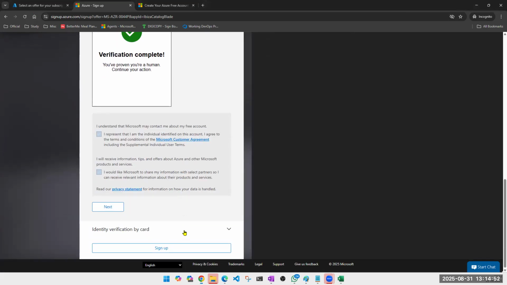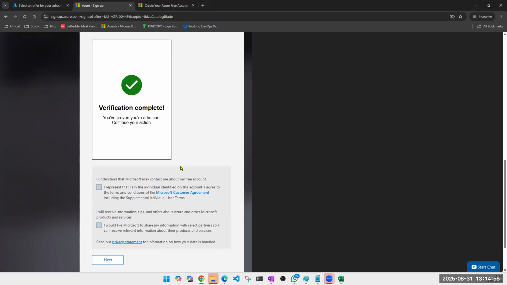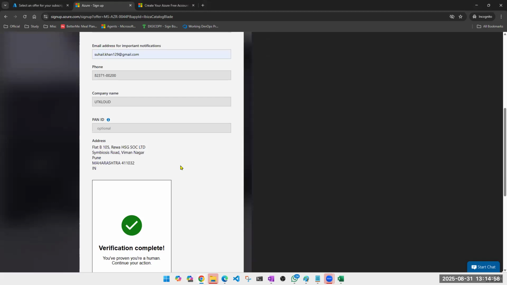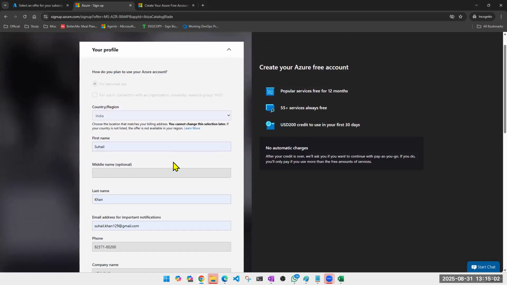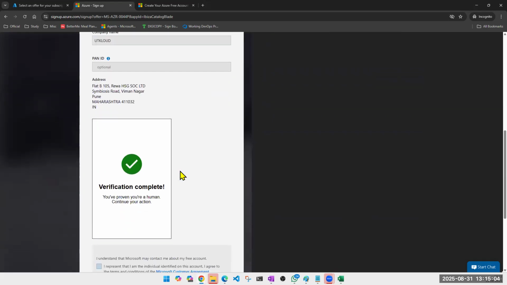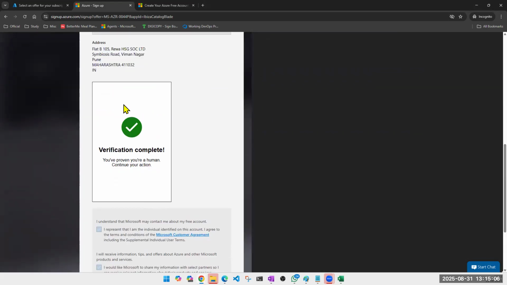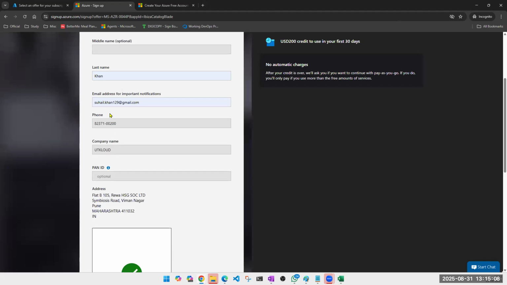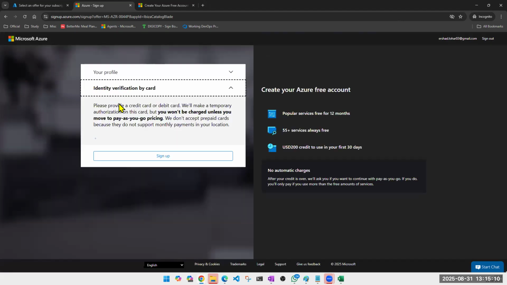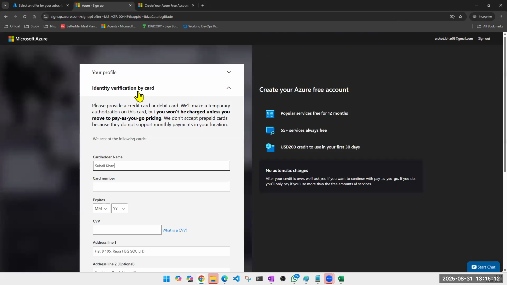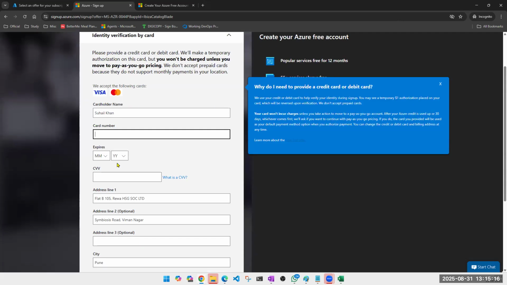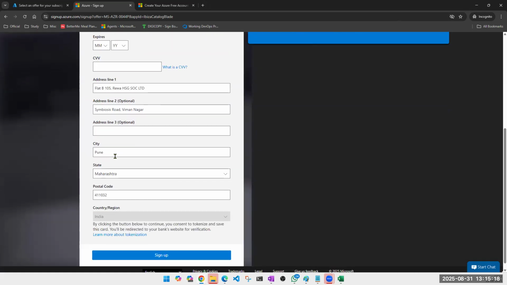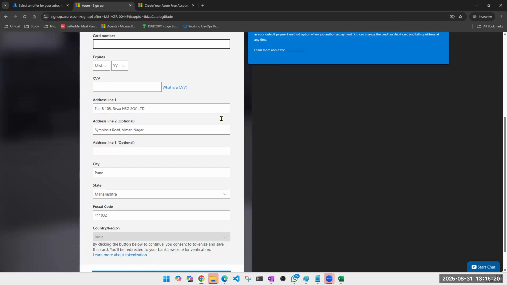Next step here, it will ask me for my credit card details. I don't want to do it here. I don't want to take anyone's card number. I don't want that card number in the recording, even if I blur it. And make sure you use the same email address here. Now I'm just in a hurry, I'm doing any random thing. Here you'll have to make sure you type the same name, card number, CVV, same billing address, etc. And then click on sign up.